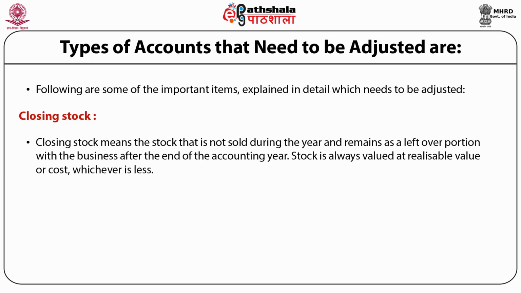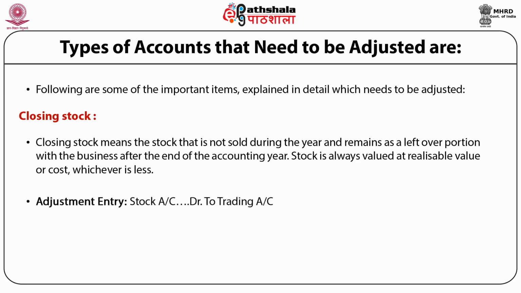Closing stock means the stock that is not sold during the year and remains as a leftover portion with the business after the end of the accounting year. Simply, closing stock means unsold goods at the end of the year. Stock is always valued at market price or cost price, whichever is less.